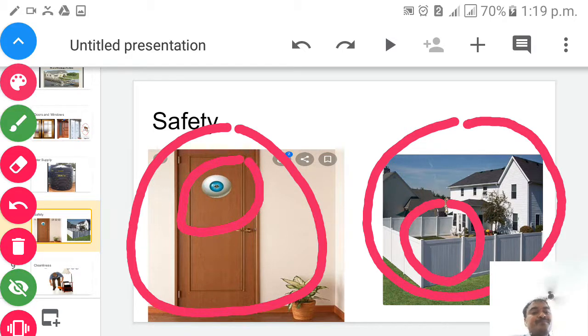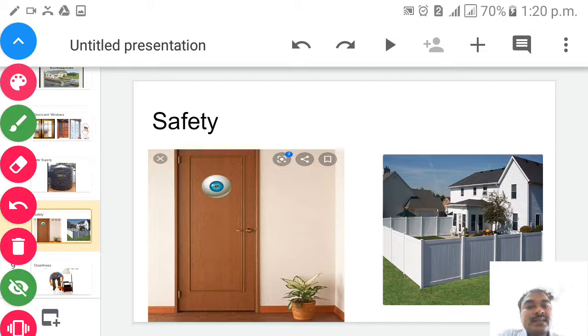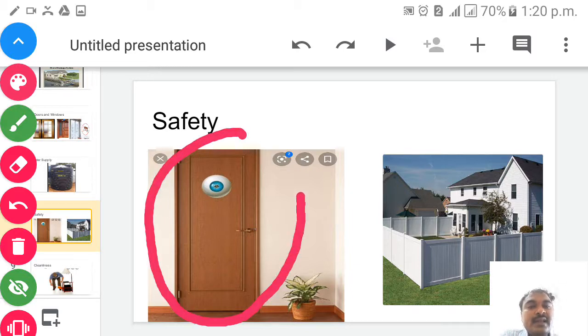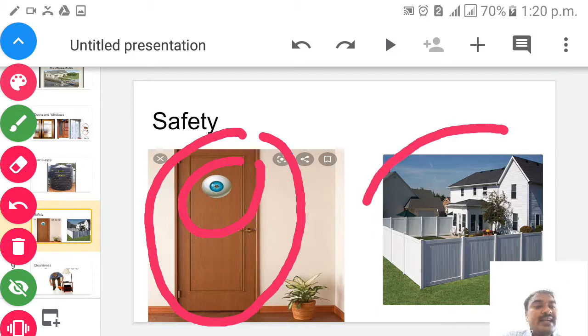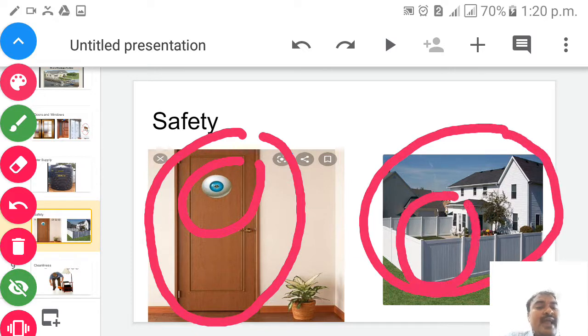So children, once again I will show you now. See here carefully. Yes, this is the normal door, children, and this is a spy eye. It should be in everyone's house so that we can keep strangers from entering our home, especially during the night, children. And here on the right side, this is a normal home, children, and this house has a fence so that animals and strangers can't enter the house. This plays an important role. For that reason, safety is very important for our home, children.